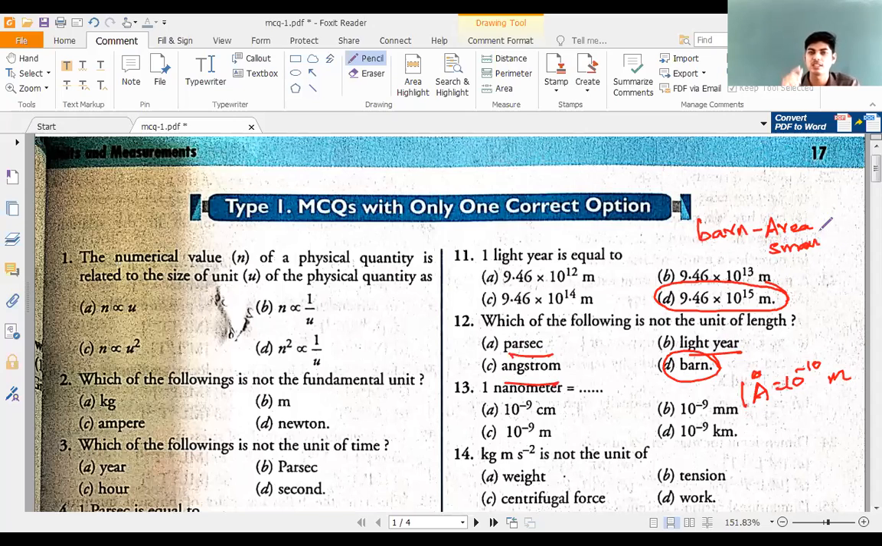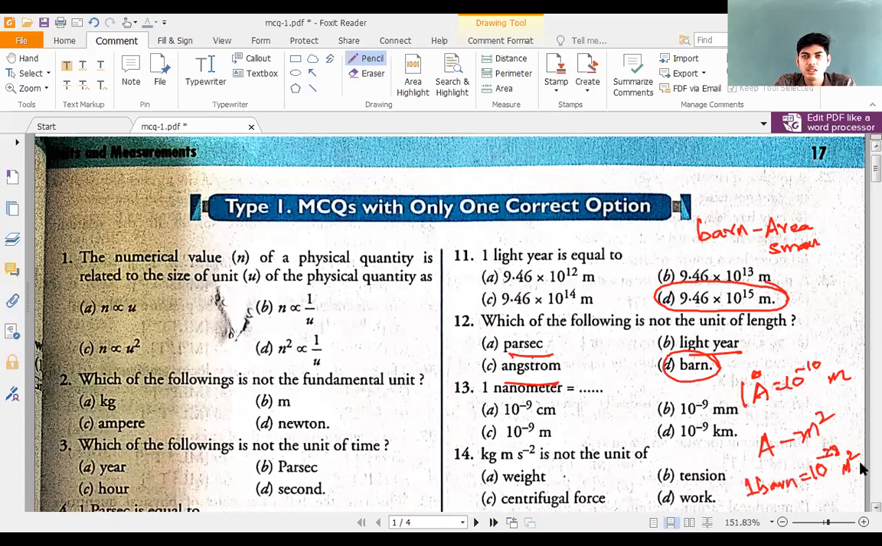ಬಹಳ ಸ್ಮಾಲ್ ಏರಿಯಾಸ್ ನ ಮೆಜರ್ ಮಾಡ್ಲಿಕ್ಕೆ ನಾವು ಬಾರ್ನ್ ಅನ್ನ ಯೂನಿಟ್ ಯೂಸ್ ಮಾಡ್ತೀವಿ. ಜನರಲಿ ಏರಿಯಾ ಈಸ್ ಮೆಜರ್ಡ್ ಇನ್ ಯೂನಿಟ್ಸ್ ಆಫ್ ಮೀಟರ್ ಸ್ಕ್ವೇರ್, ಕರೆಕ್ಟ್ ಅಲ್ಲ? ಕಂಪ್ಯಾರಿಟಿವ್ಲಿ moderate areas, large areas ಇದ್ರೆ we can measure them in meter square, but very small areas are measured in barns. You must remember, one barn is equal to 10 to the power of minus 28 meter square.